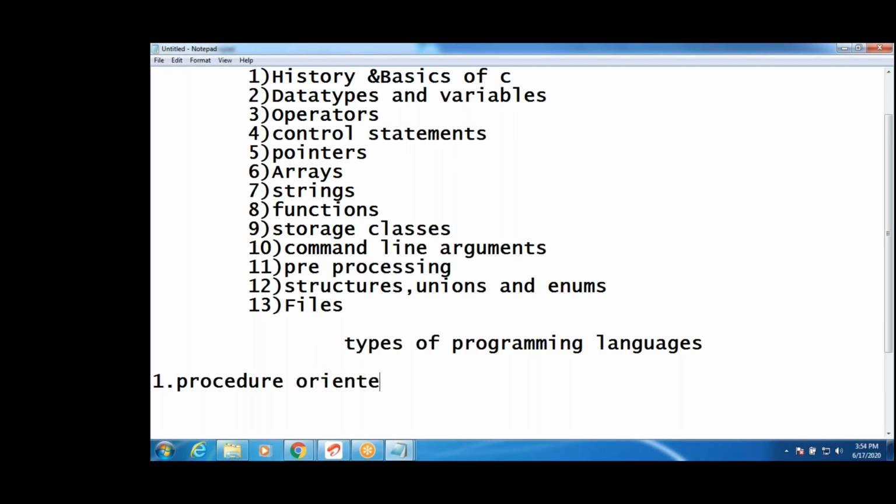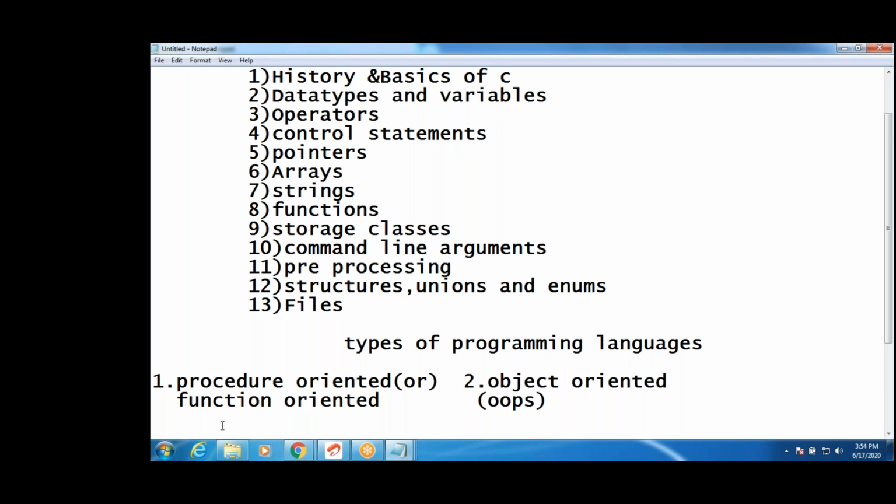Procedure oriented, also called function oriented, types of programming languages. Procedure oriented language is the first. Second one is object oriented language. This is called OOPS, object oriented programming structures.